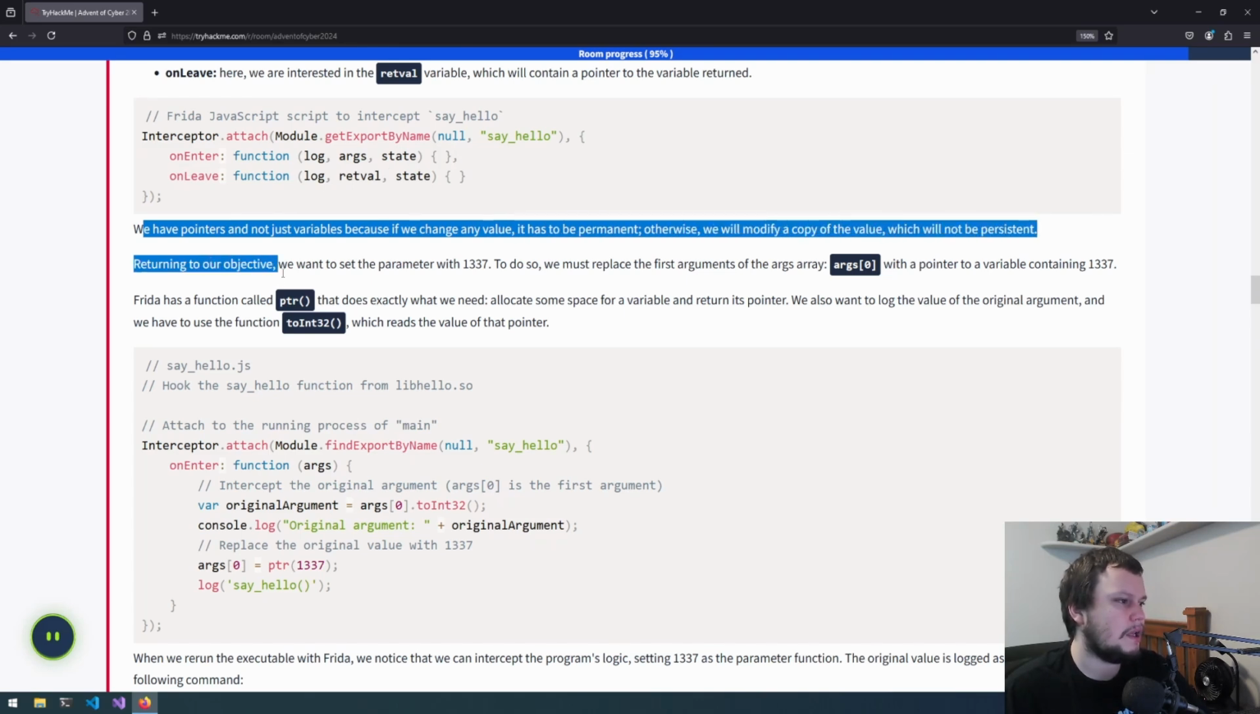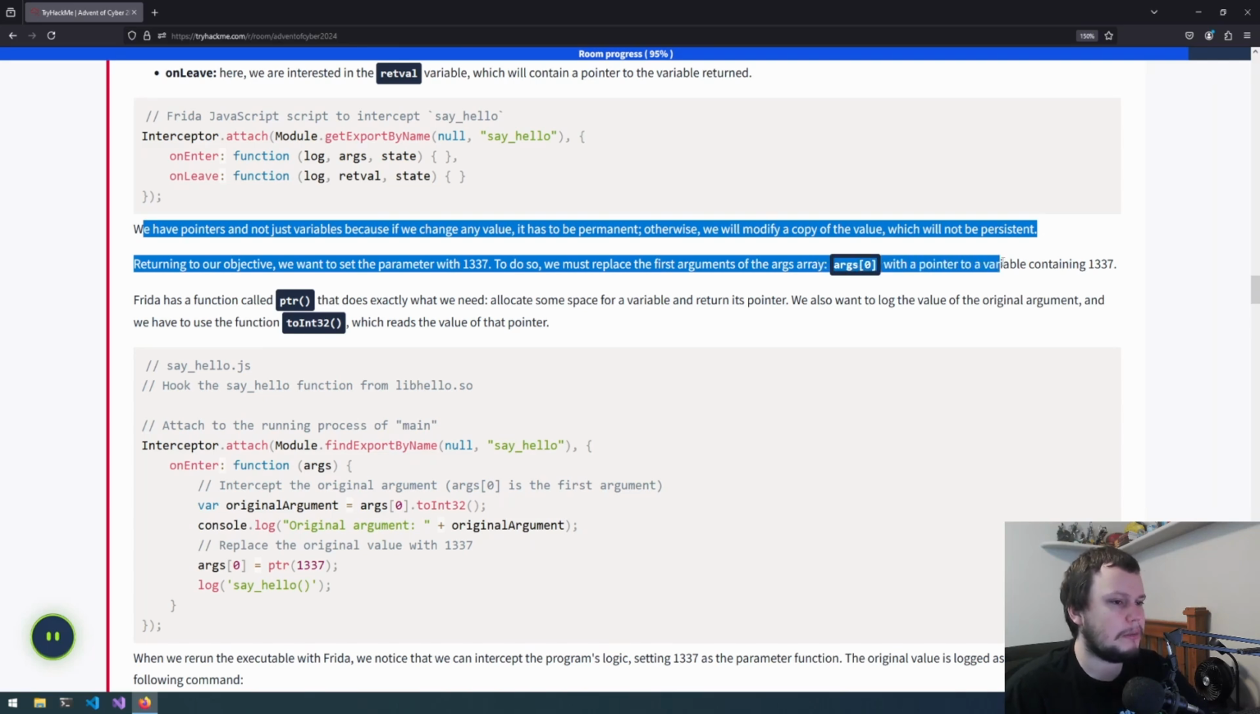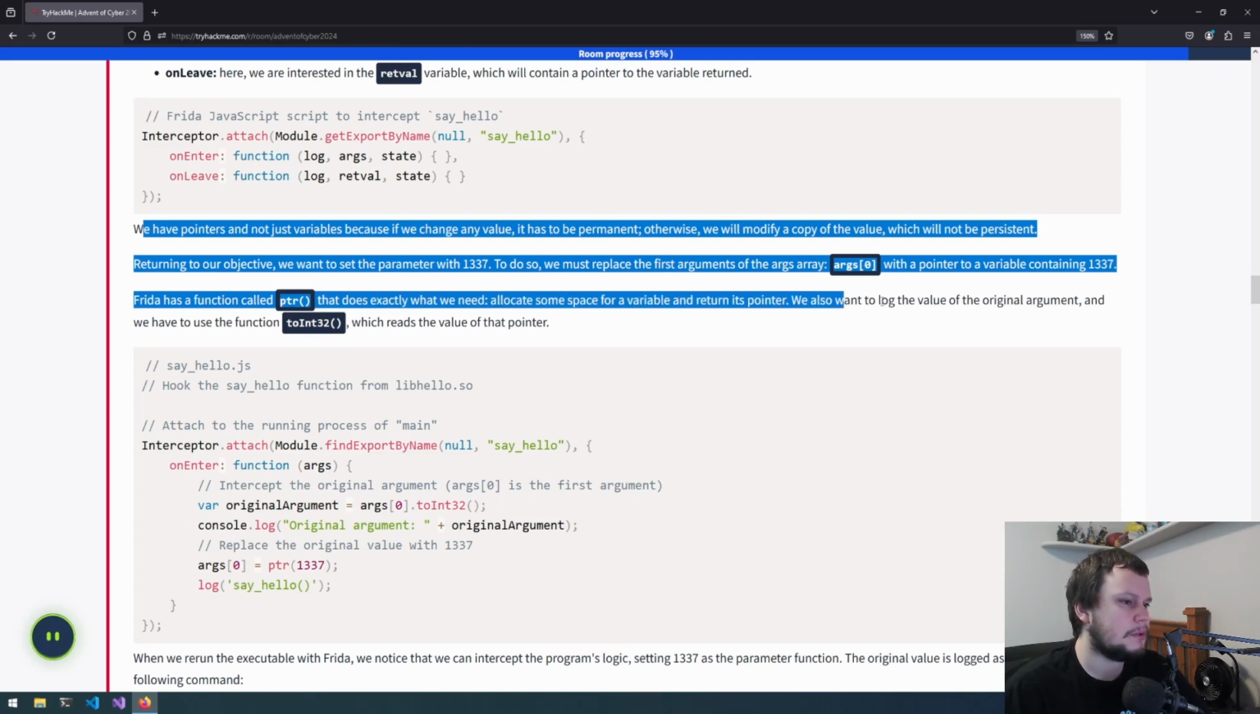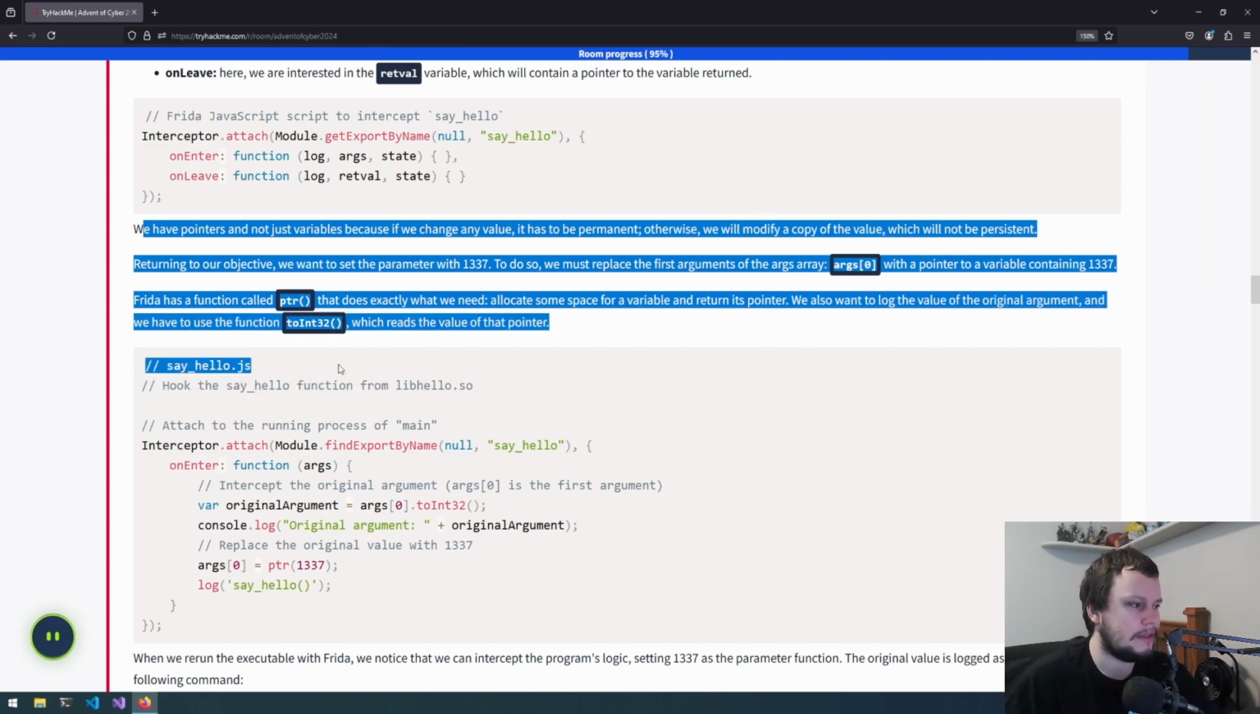Returning to our objective, we want to set the parameter with 1337. To do so, we must replace the first argument of the args array, args[0], with a pointer to a variable containing 1337. Frida has a function called ptr that does exactly what we need. Allocate some space for a variable and return its pointer. We also want to log the value of the original argument, and we have to use the function toInt32, which reads the value of the pointer.